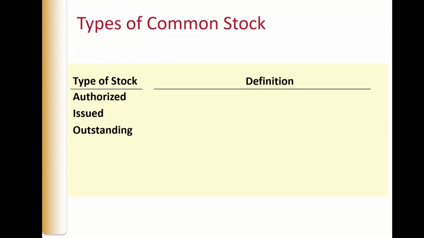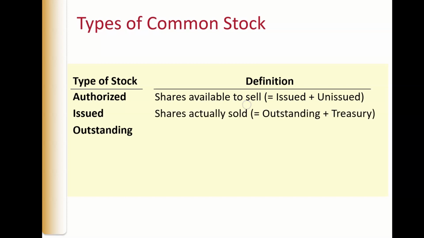So when a corporation sets up, they determine the type of stock they have, and they determine how many shares are authorized to be issued. So that's how many can be sold. That's set in the corporate charter and it's done. It doesn't change after that. If you say I'm going to authorize 10,000 shares in your corporate charter, then that's all you can have. You can't create more. Well, you could create more, but that's a topic for a different class.